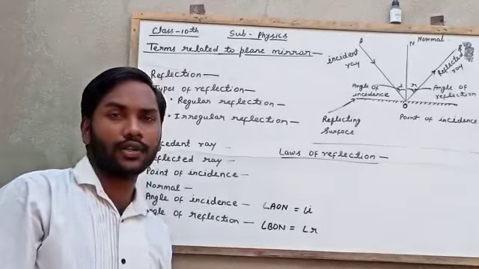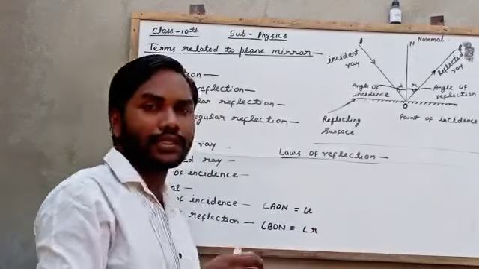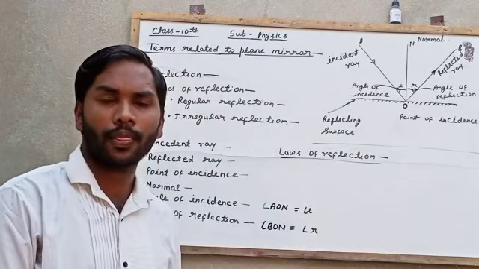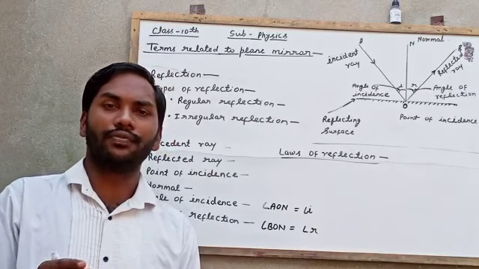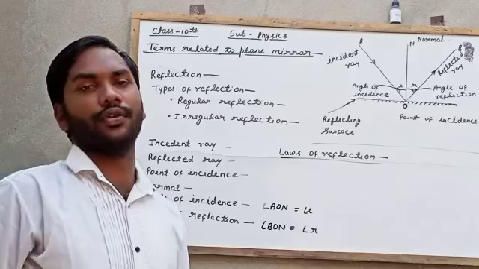After that, we will discuss the law of reflection. For any surface, there are two laws of reflection.